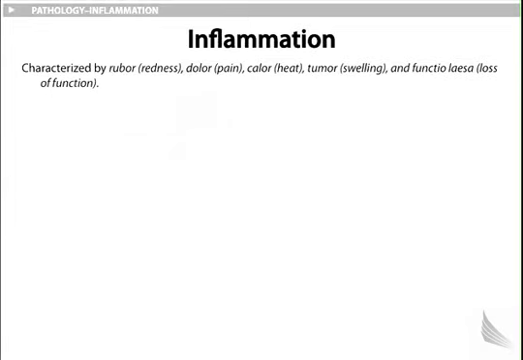Inflammation. The cardinal signs of inflammation include rubor, dolor, calor, tumor, and functio laesa: redness, pain, heat, swelling, and loss of function, respectively. Fluid exudation: there's increased vascular permeability, so this allows fluid to enter the interstitial space. Vasodilation and endothelial injury follow the same concept.